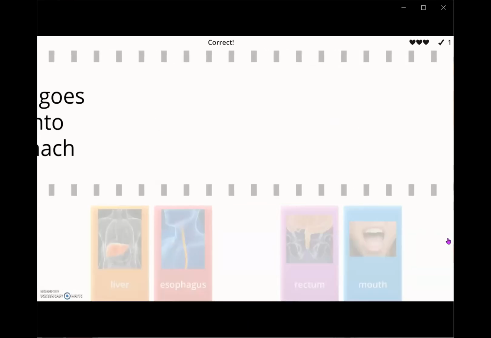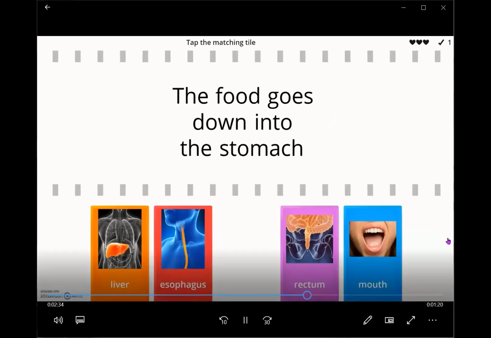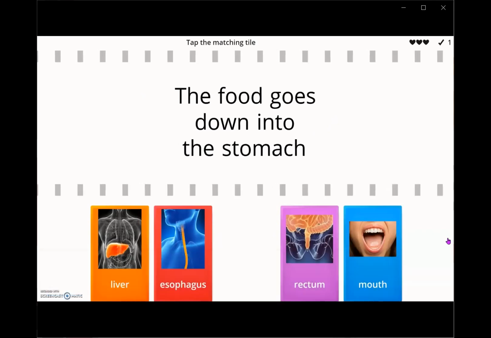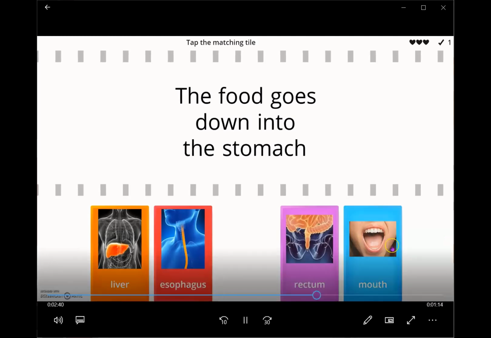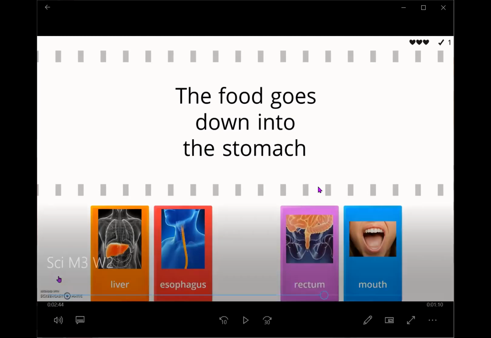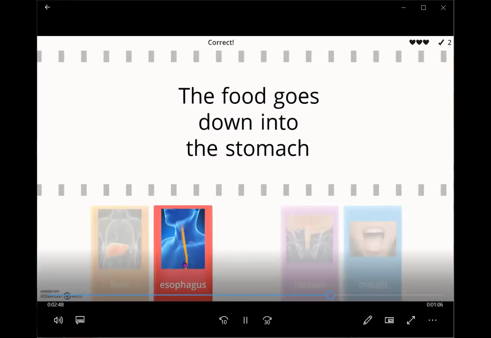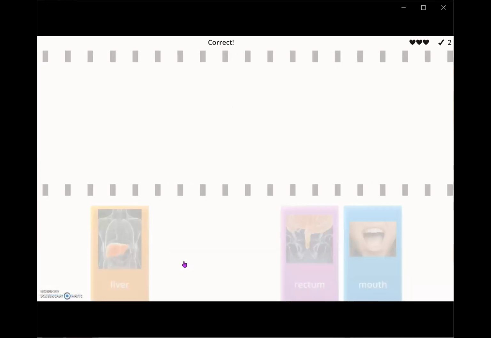Okay, let's see the second one. The food goes down into the stomach. So how does food go into the stomach? What does it pass through? Is it the liver, esophagus, rectum, or mouth? What is the answer? Esophagus. Okay, very good. The food goes down to the stomach through esophagus.